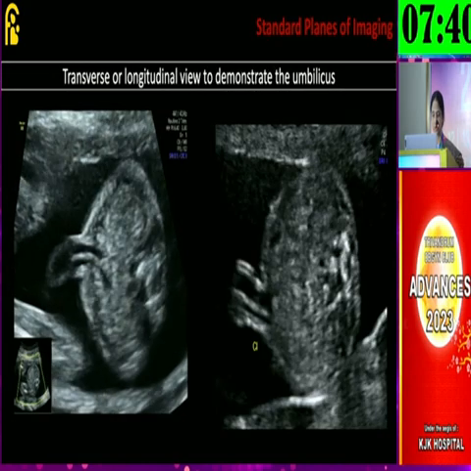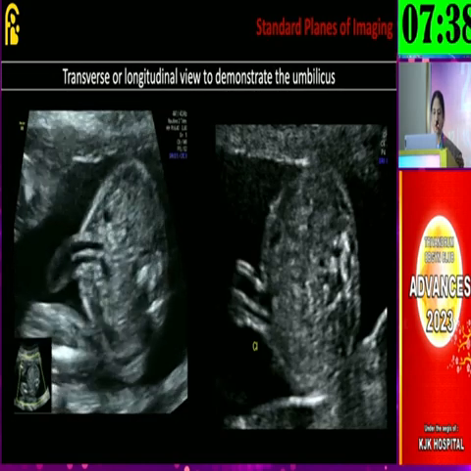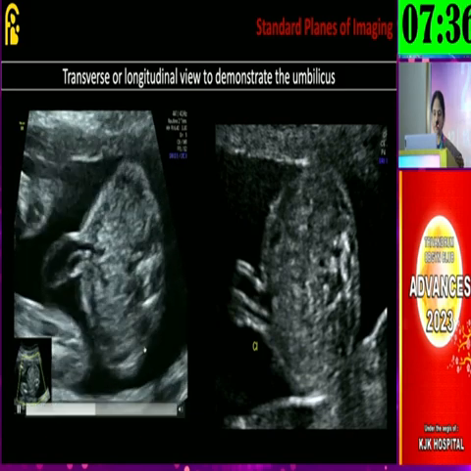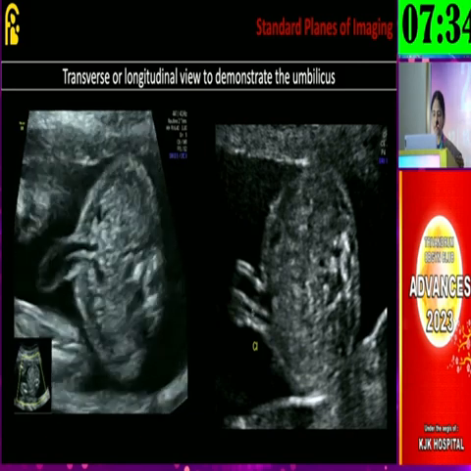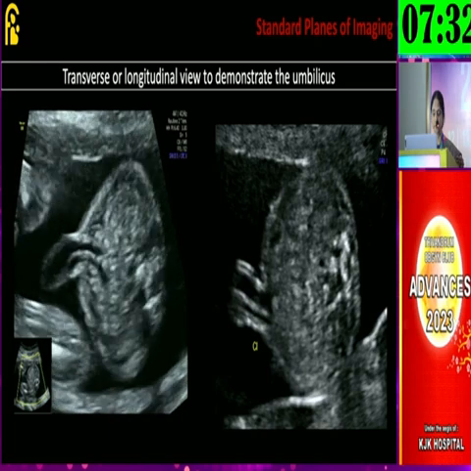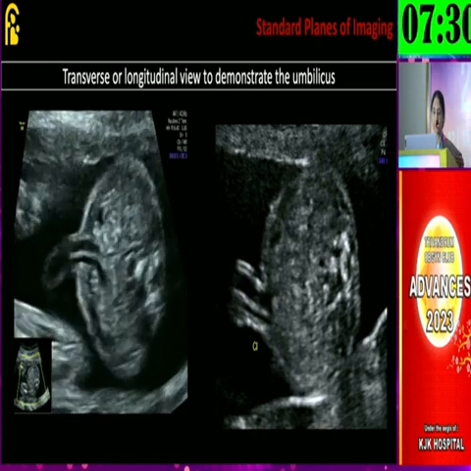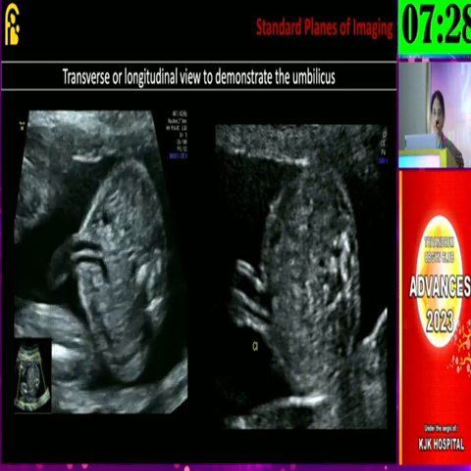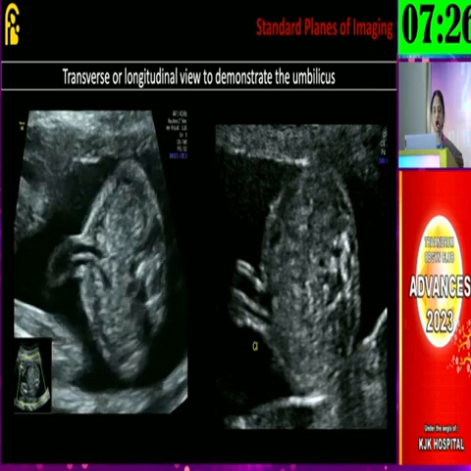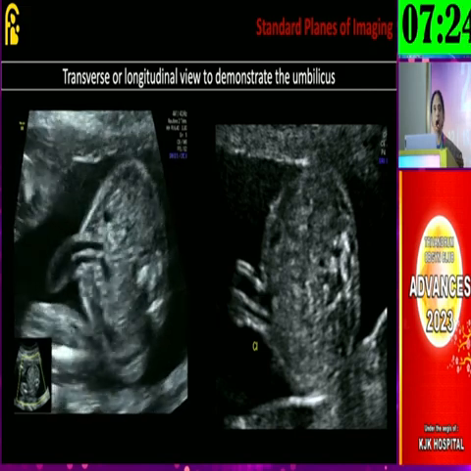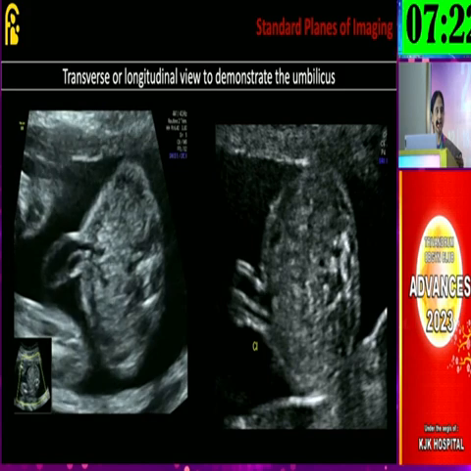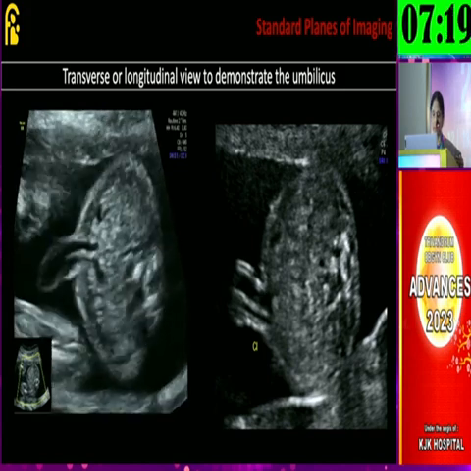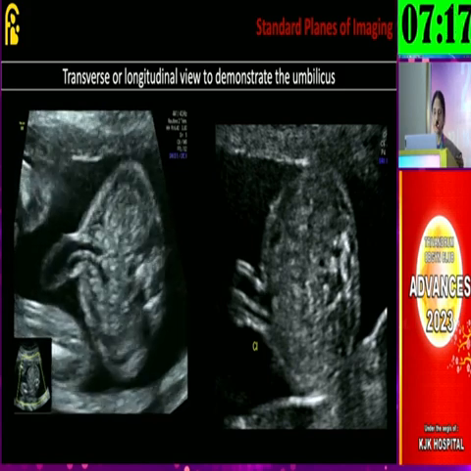So the kidneys constitute another important thing. And you can see in this particular plane image, which is showing the cord insertion. This has to be documented in all cases of anomaly scan we do from almost 14 weeks of pregnancy. Even in the first trimester, this constitutes an important standard plane, because abdominal wall defects like gastroschisis or omphalocele can be picked up in this particular plane.